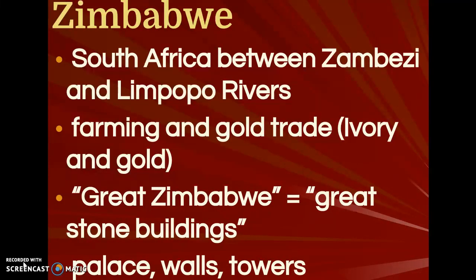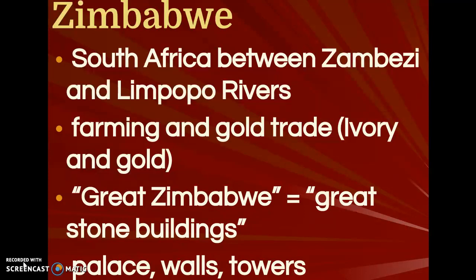Zimbabwe. We're going south in Africa now. Zimbabwe is in the south of Africa. It is located between the Zambezi River and the Limpopo rivers. So the Niger River is up in western Africa, and the Zambezi and the Limpopo rivers are near Zimbabwe.